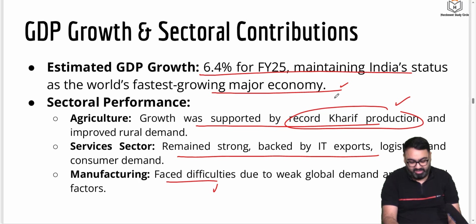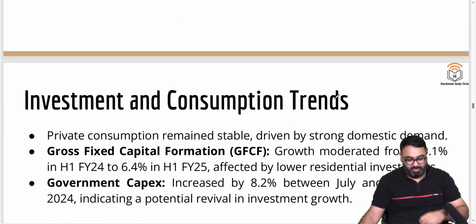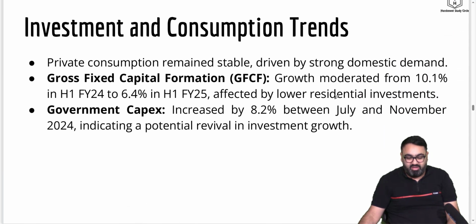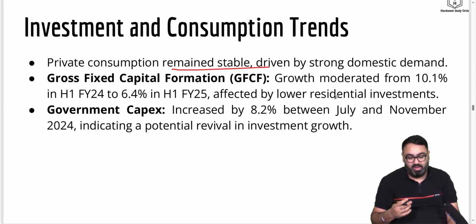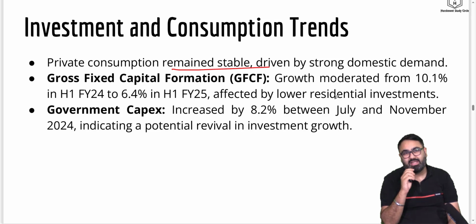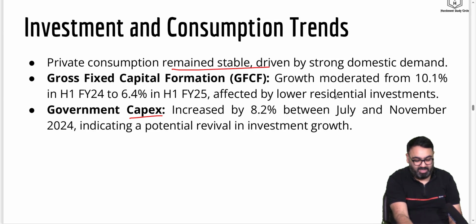Manufacturing will face difficulty. Now, this is not something new. We are used to manufacturing not giving us the kind of output that we had hoped for. So difficulties in the form of manufacturing will continue to remain. Survey also talks about investment and consumption trends. It says that private consumption, that is the people buying within the country, will remain stable. The good part is the government is investing a lot in capital expenditure. So a lot of money is being spent in infrastructure building, bridges, roads, airports, etc. That is the capex, capital expenditure.